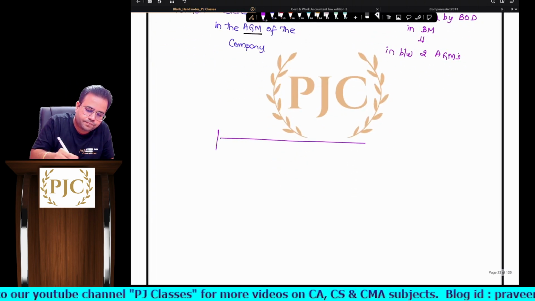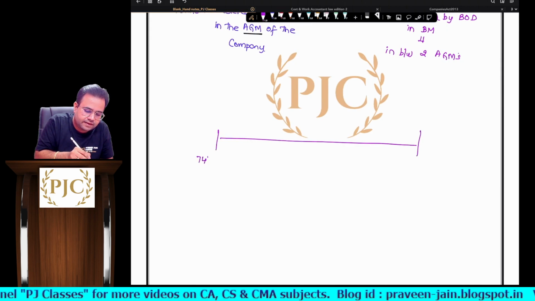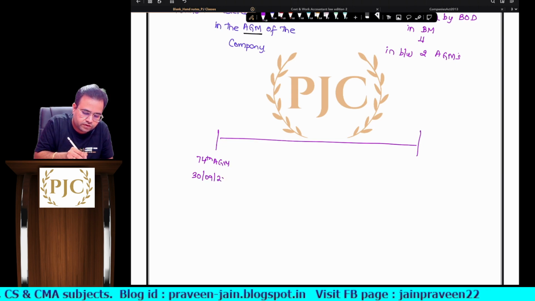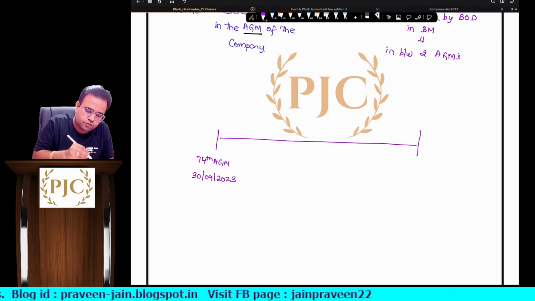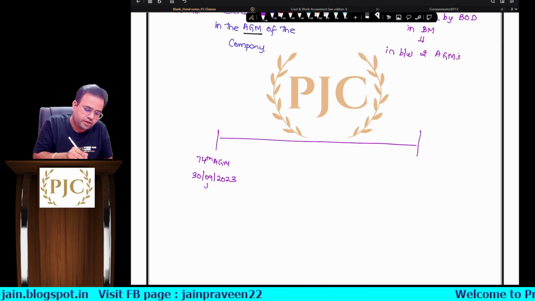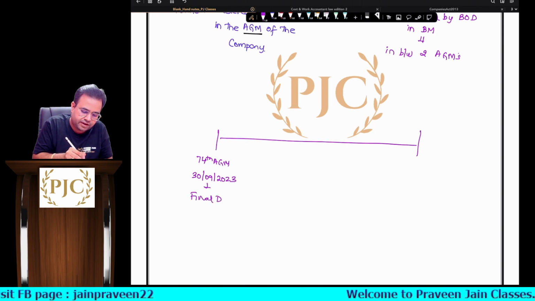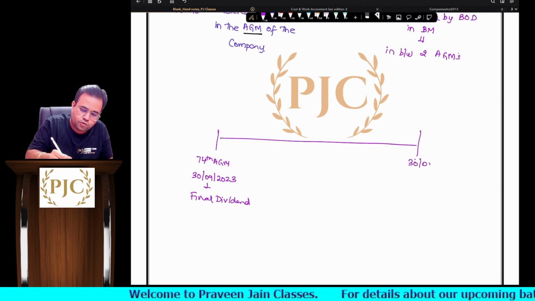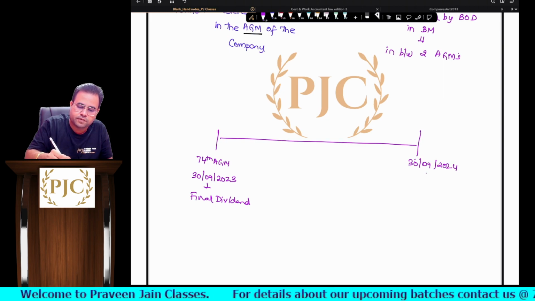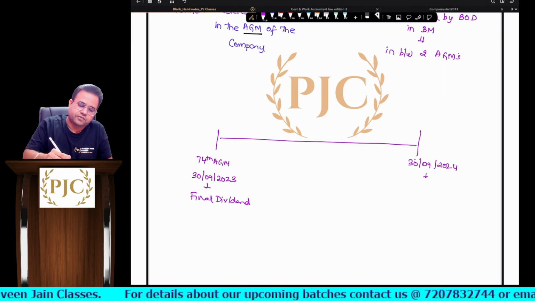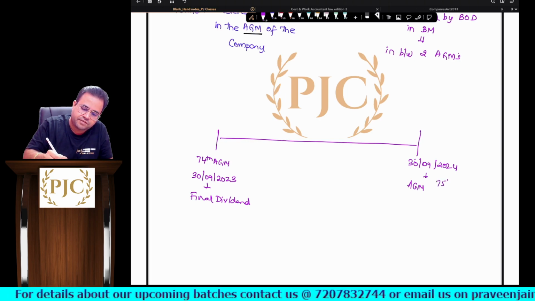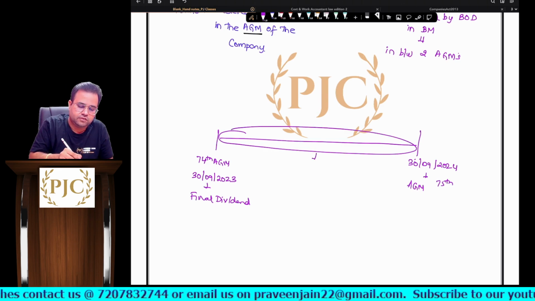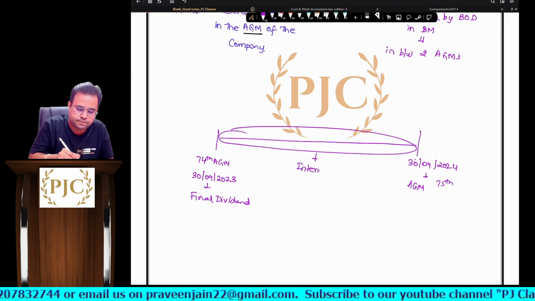For example, the company conducted its 74th AGM on 30th September 2023, sir. So the AGM is done, and the dividend declared there will be the final dividend. The next AGM is due on 30th September 2024, and that will become our 75th AGM. Any dividend which is declared in between this period is what I mean by interim dividend, sir.